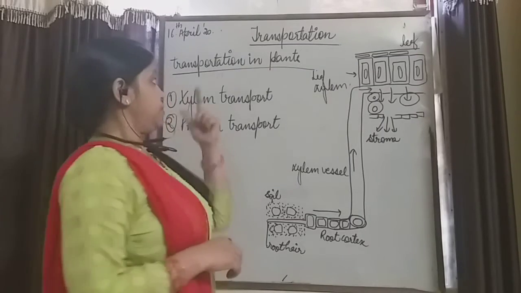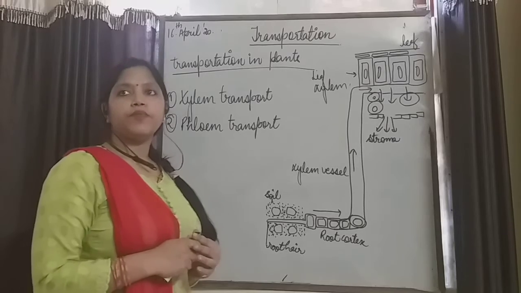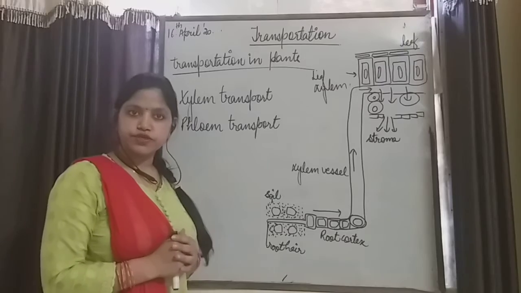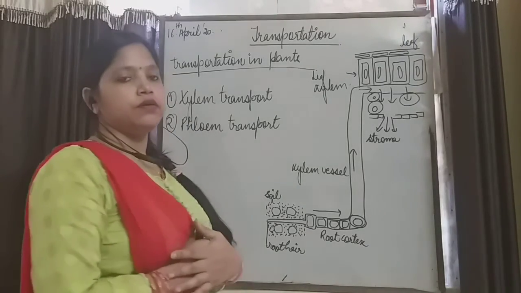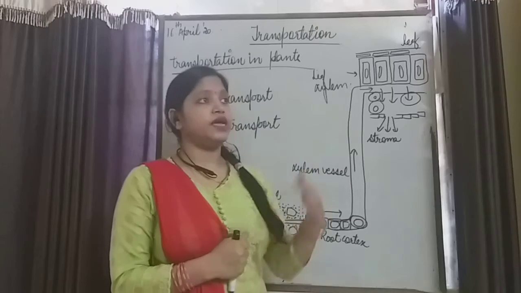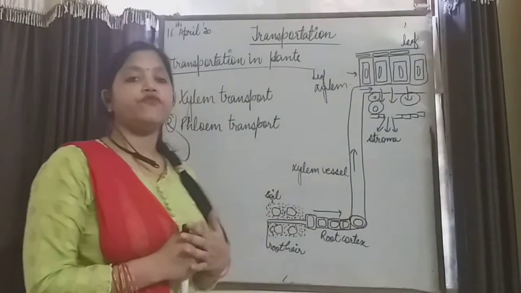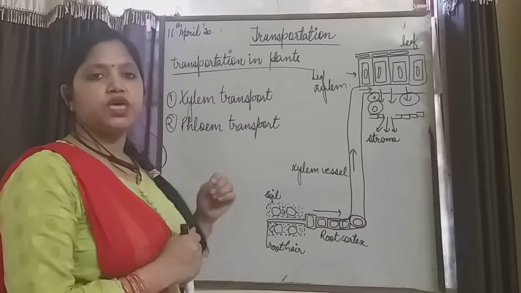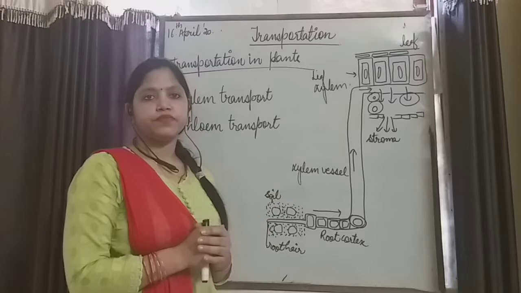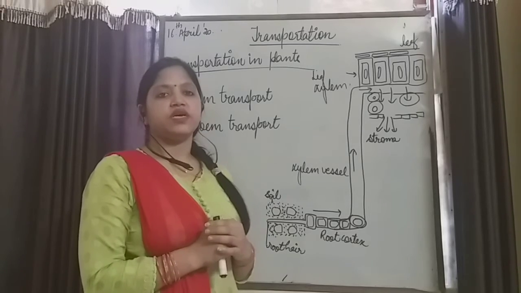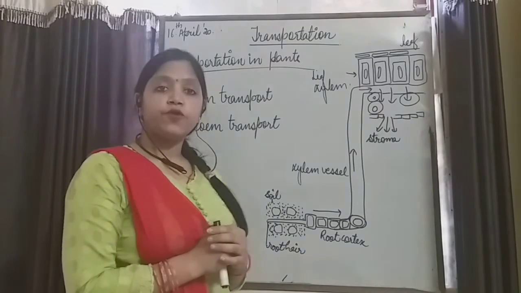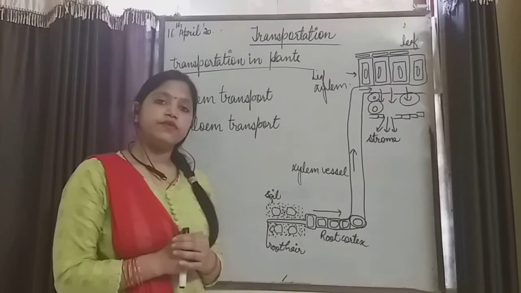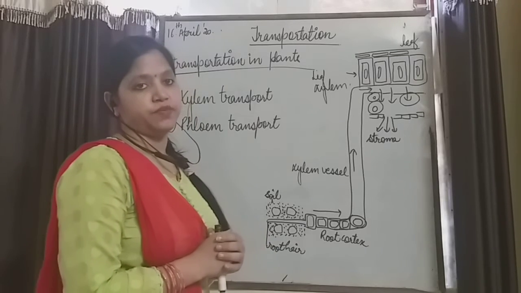Good morning, children. Today we are starting the third topic of our chapter, that is transportation. We have studied nutrition and respiration. In nutrition, we have studied how the digestion of food takes place and how food in the form of glucose goes to each and every cell of the body. In respiration, we have studied how that food is oxidized or broken down to form the molecules of energy in the form of ATP.